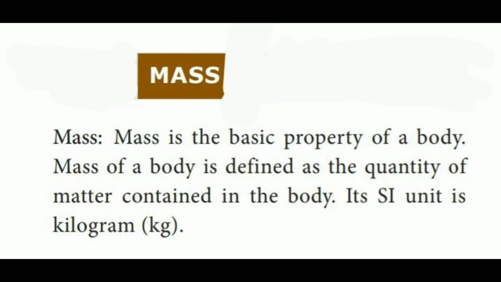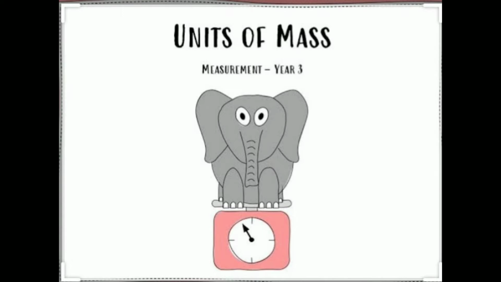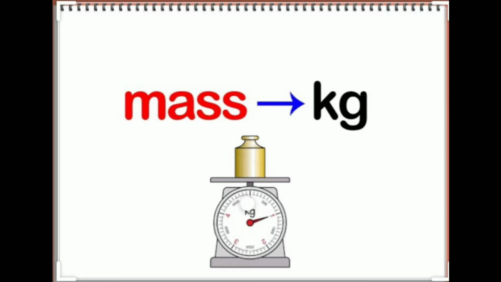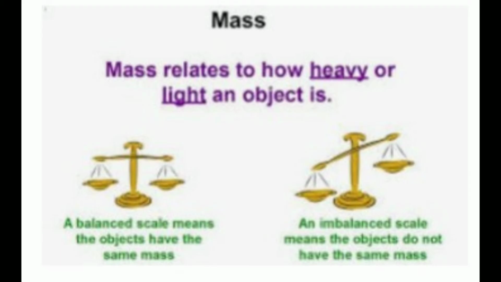Mass is the basic property of a body. Mass of a body is defined as the quantity of matter contained in the body. Its SI unit is kilogram, short form kg.